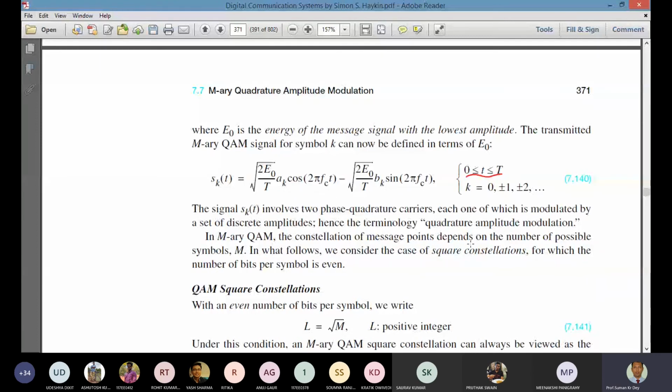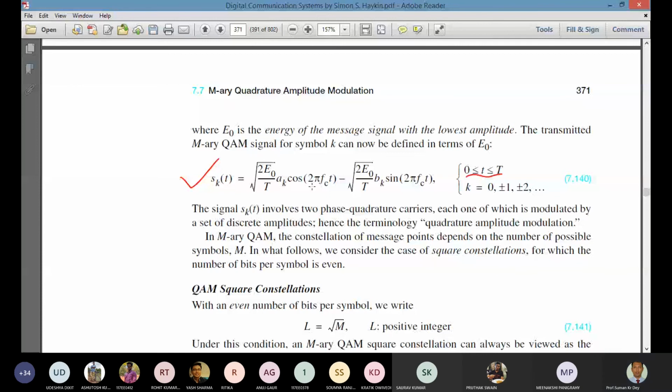So from this expression, we can see the amplitude will change for the signal we have considered, and that's why it is quadrature amplitude modulation. In QAM, how many levels are we considering? That means 2 QAM, 4 QAM, 16 QAM, those types of terms. I think all of you have heard about that.